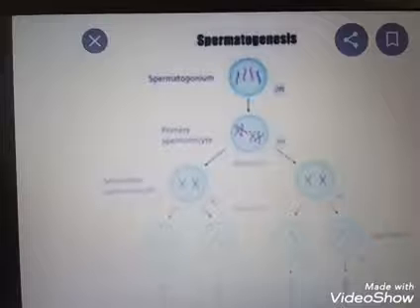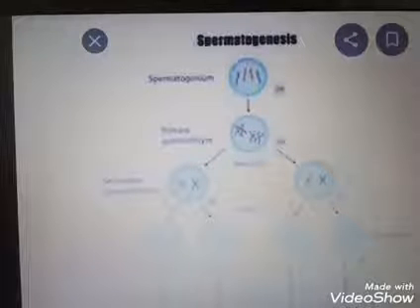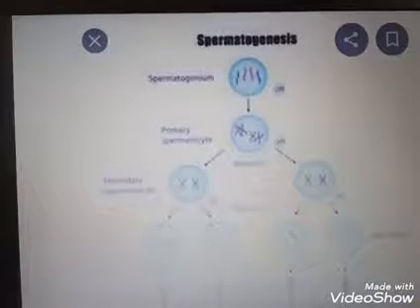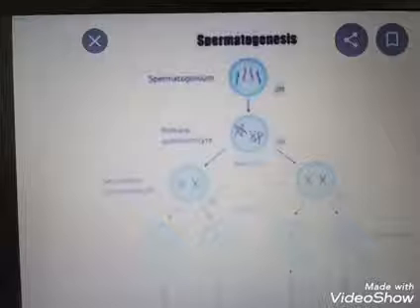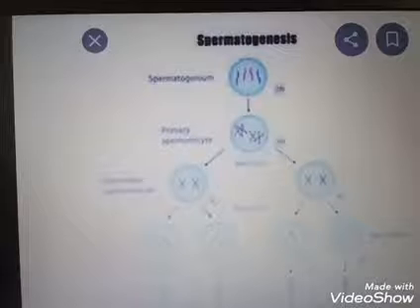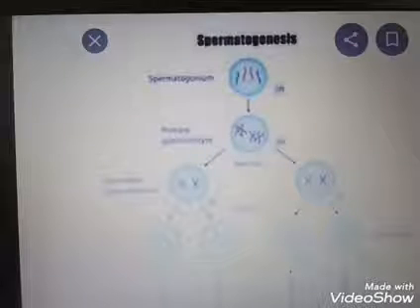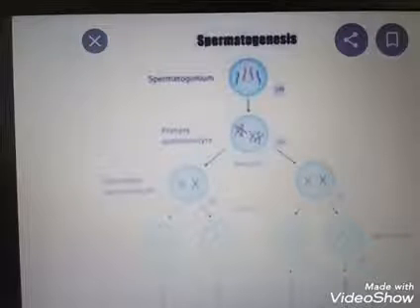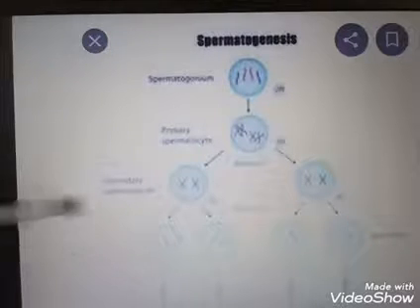The primary spermatocyte enlarges in size and undergoes meiosis 1 and gives rise to 2 haploid secondary spermatocytes. These secondary spermatocyte cells again undergo meiosis 2.